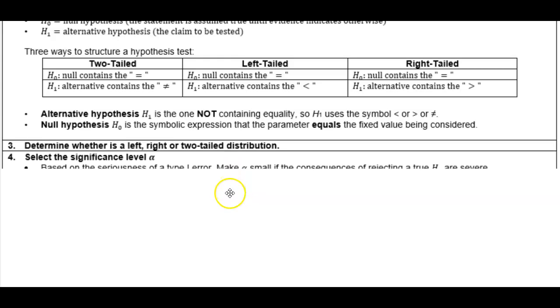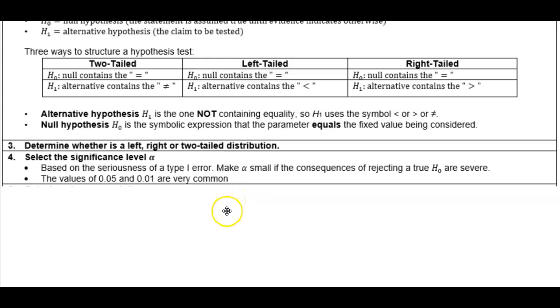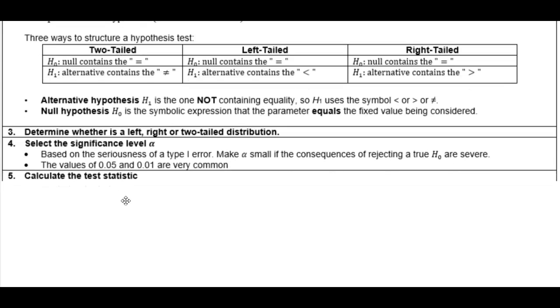Number four, you select the significance level alpha. Based on the seriousness of a type 1 error, make alpha small if the consequences of rejecting a true null hypothesis are severe. The values of 0.05 and 0.01 are very common.